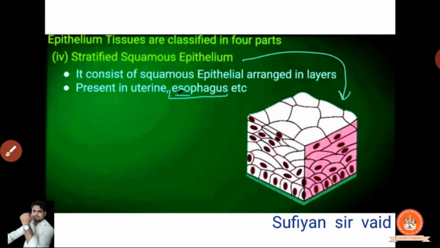Clear? Now the stratified squamous epithelium. What is stratified? It consists of layers of squamous epithelium. Squamous epithelium we have already studied, that the layer is floor type. It will look floor type on top, so you can see it. Clear? It is present in the uterus, esophagus, etc. Esophagus is present in our neck. Clear? The esophagus is present there. In the uterus also these types of tissues are present.